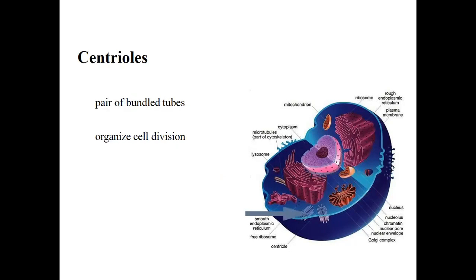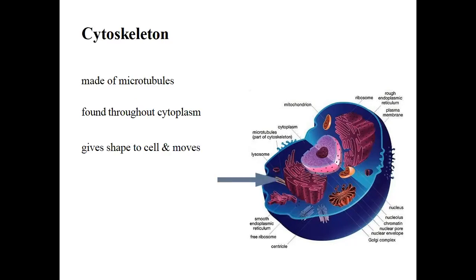There are centrioles, a pair of bundled tubules that help in cell division in the eukaryotic cell. There is a cytoskeleton, found throughout the cytoplasm, scattered in the cytoplasm, that gives a specific shape to the cell and also helps for the movement of the cell.